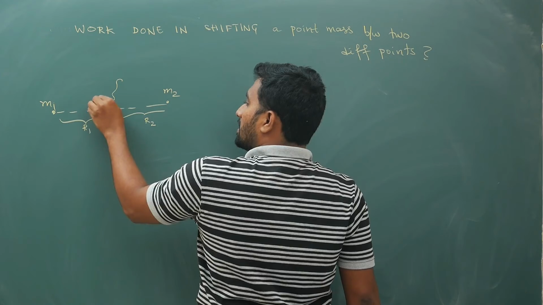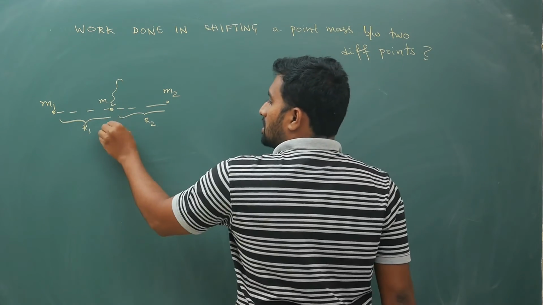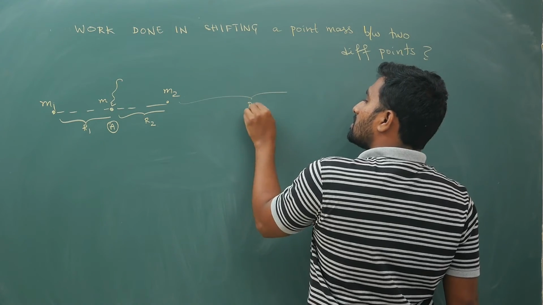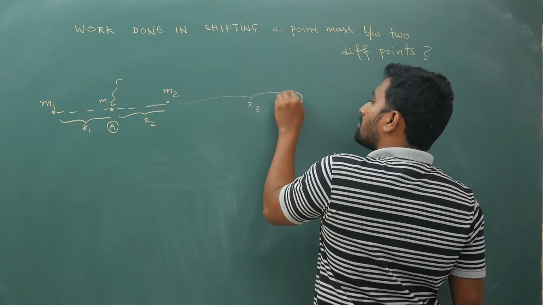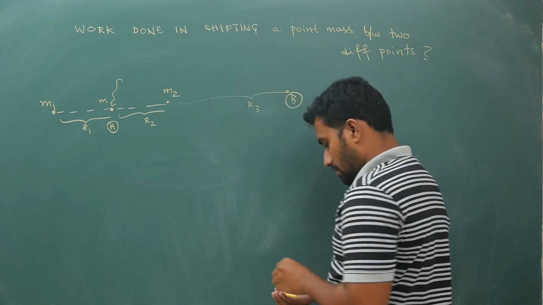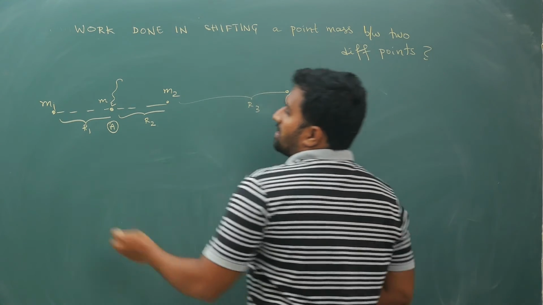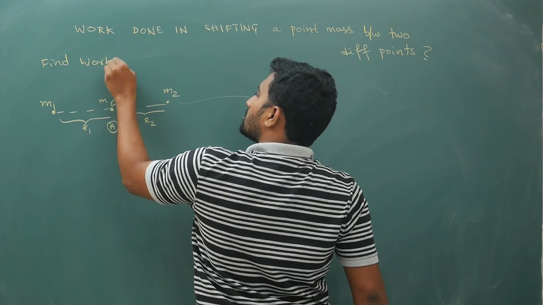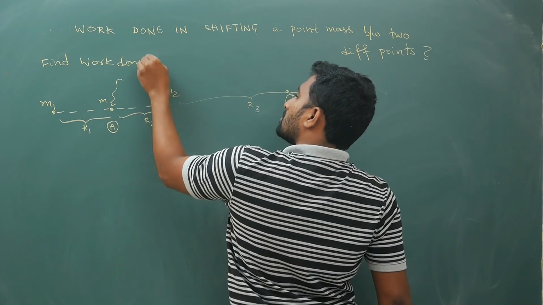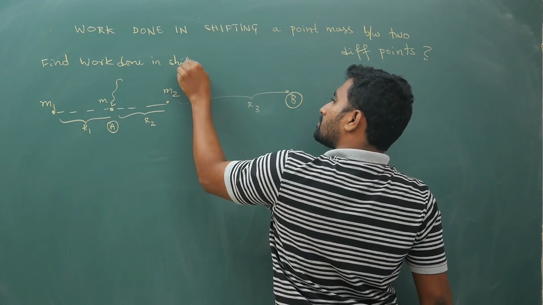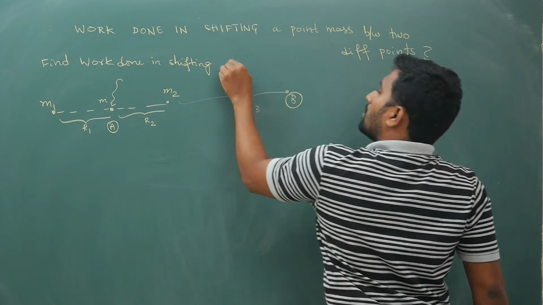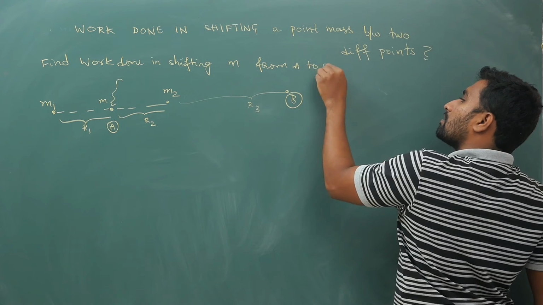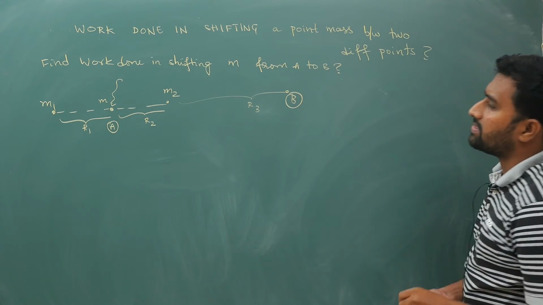At this point you have m, this is point A, and from here to here some distance r3 is there, this is some point B. Now the question is: find work done in shifting m from A to B. Okay, that is your question.